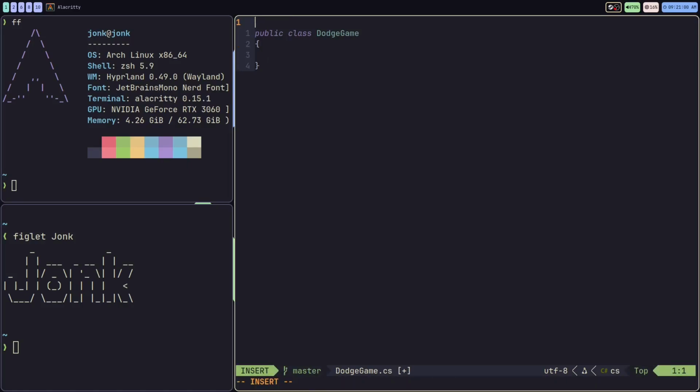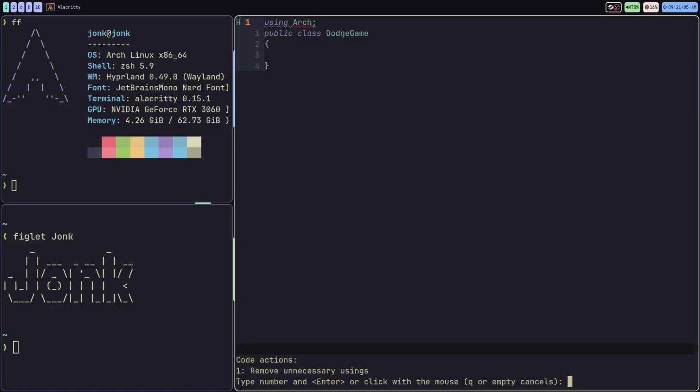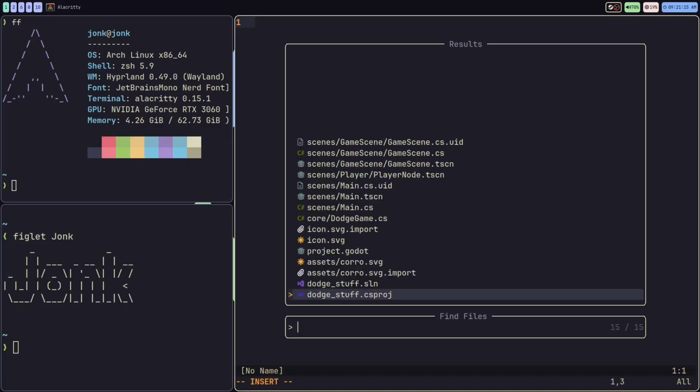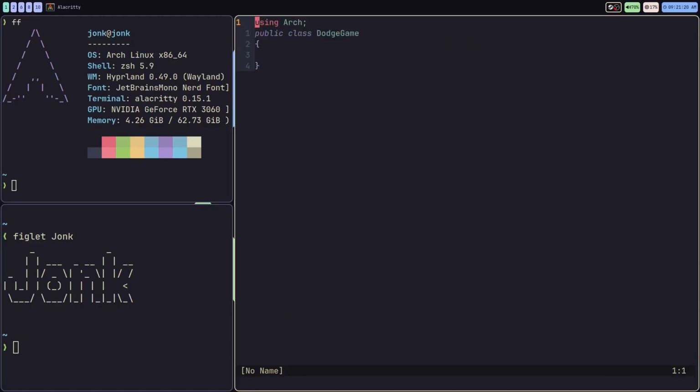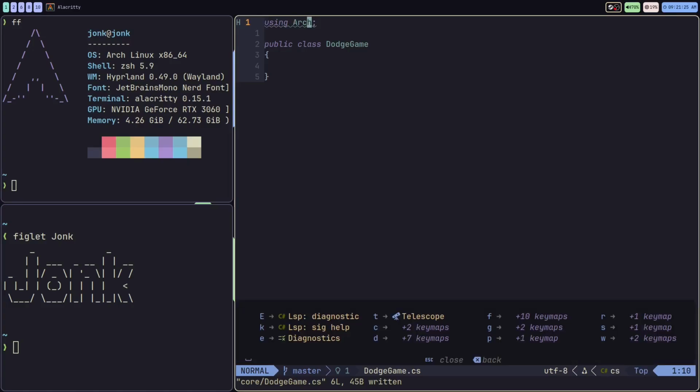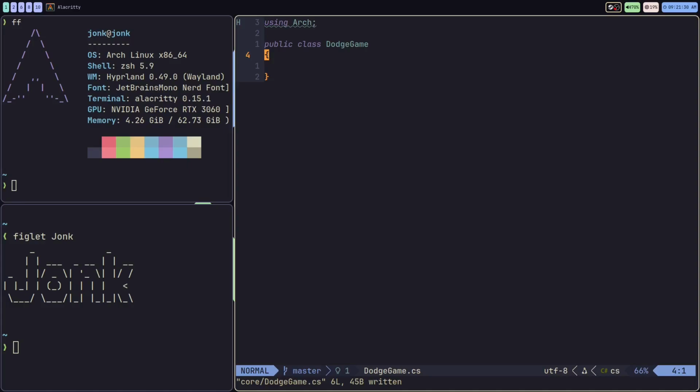Now, we can make sure that we have our ECS system here. I should be able to do a using Arch. It's not detecting it. I think I might have to restart my NeoVim. I'm going to restart my NeoVim and go back. What was that class again? That was the DodgeGame.cs class. We'll see if that loads up properly. Yeah, okay, everything's good. Arch is in. We're locked in. We're ready to go. So now we're going to set up our initial game class here. It's going to set up the ECS system when we click new game, and we'll do a little functionality to get the player moving around the screen.